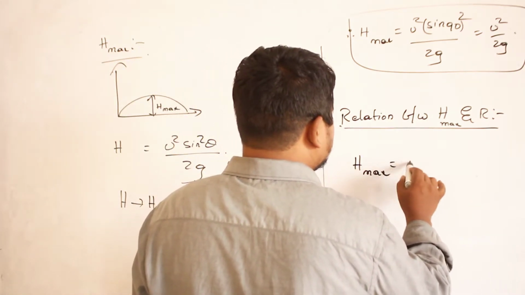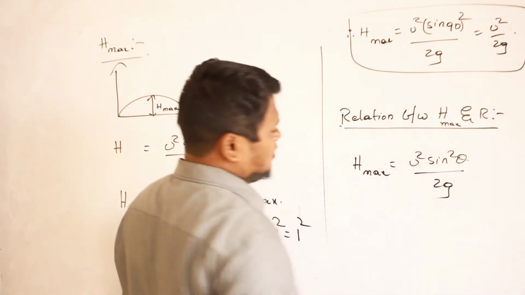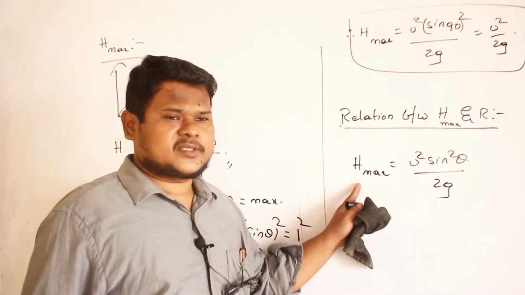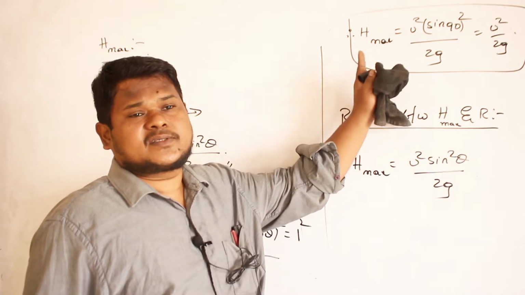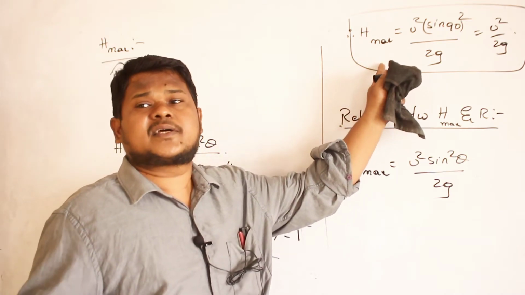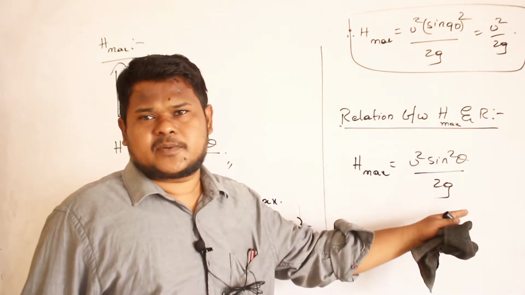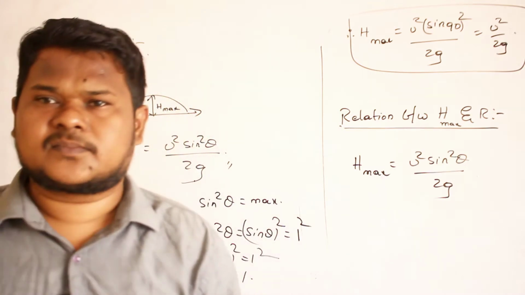H max is equal to u square sine square theta divided by 2g. For any angle also we call it H max only. And this is the H max when the angle is 90 degrees, the maximum height reached. Are you able to understand? So don't be confused. For the maximum height reached by the projectile also we call it H max only.